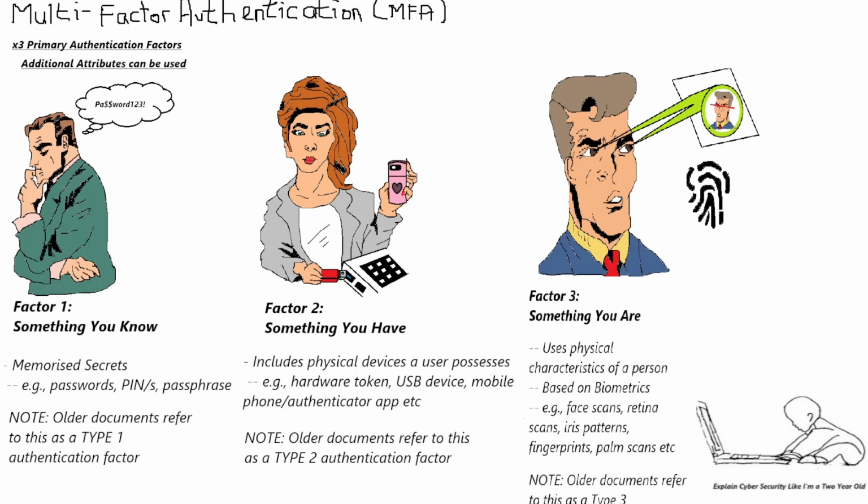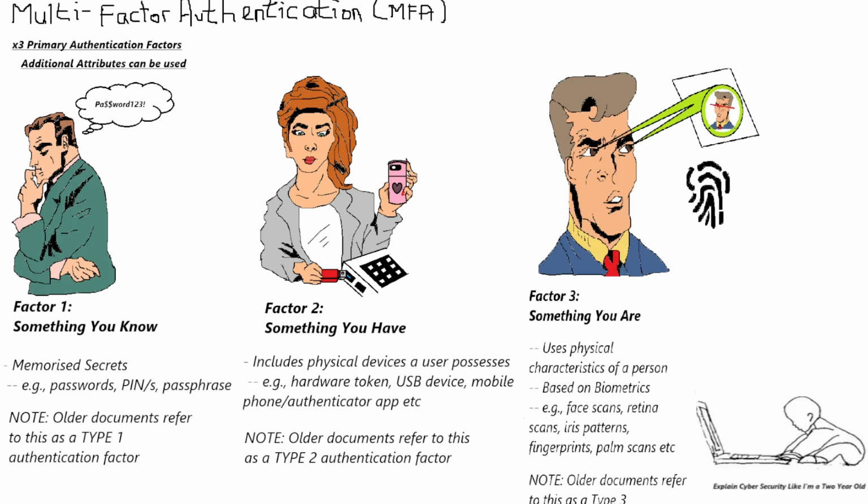So, to recap, here are the three primary authentication factors. A bonus exam tip: single-factor authentication only uses one authentication factor. However, multi-factor authentication uses two or more authentication factors. These can be any combination of the factors discussed throughout this video. And always remember this important principle: two different, I repeat, different factors are always stronger than one factor.